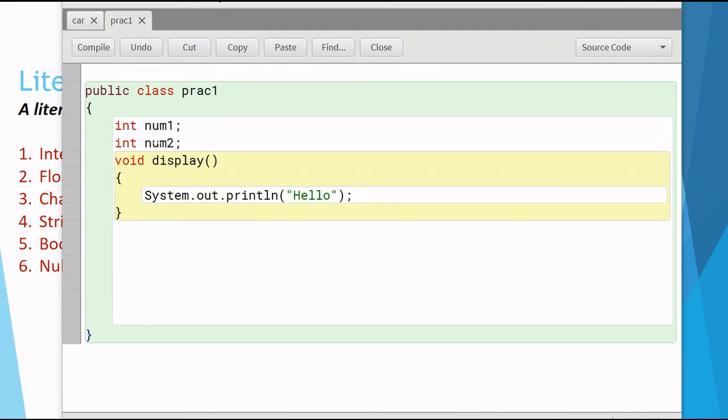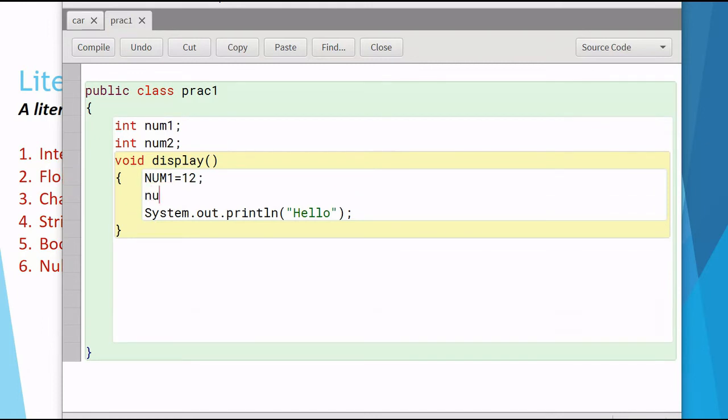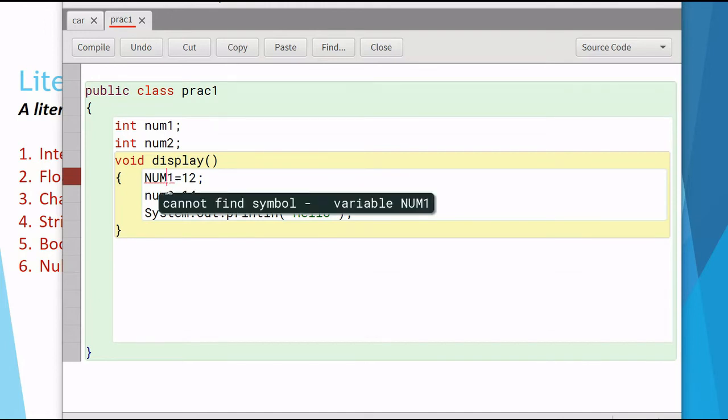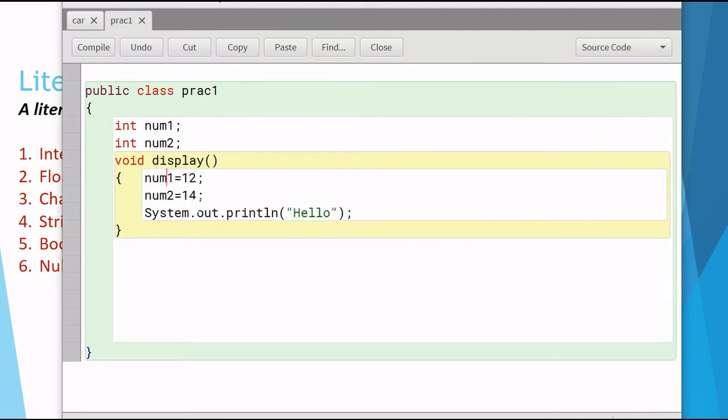Here in our code, I have two variables, number 1 and number 2. I want to give them some value. Just now I have not given any value. I can say number 1 is equal to 12 and number 2 is equal to 14. You can see here it is giving me an error because I have written Number 1 in caps, and capital is different from small because Java is a case sensitive language. So I have to write number 1 and number 2. Here 12 and 14 are said to be numeric literals. Numeric literals means they are of type integer. It means they are numbers.